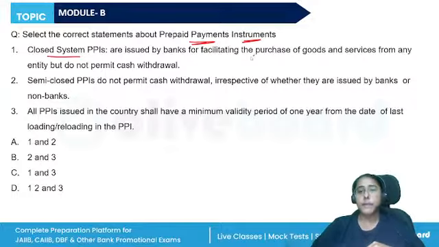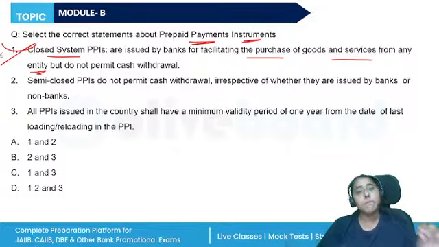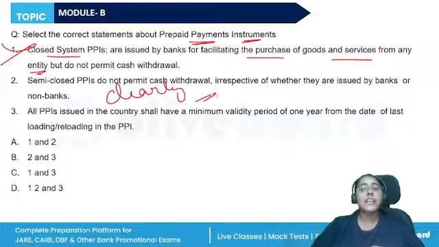Okay. Select the correct statements about the prepaid payment instruments. Closed system issued by banks for facilitating purchase of goods and services from any entity? No. Closed system PPIs can be issued by anyone, any entity, and for the purchase of goods and services from that entity only. Does not require RBI approval, but also does not allow ATM withdrawals. Semi-closed do not permit cash withdrawal? Irrespective, yes, semi-closed can be issued by banks or non-banks to be used at clearly identified merchant locations, but they do not permit cash withdrawal.